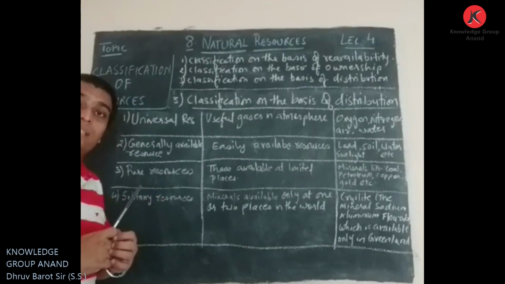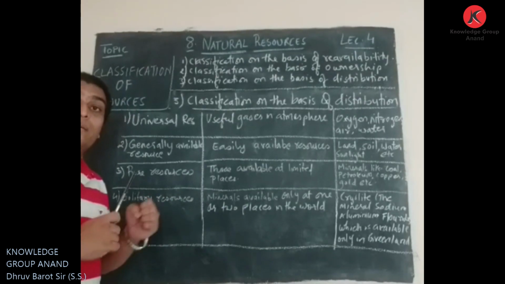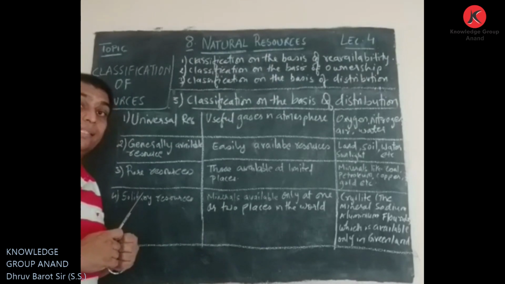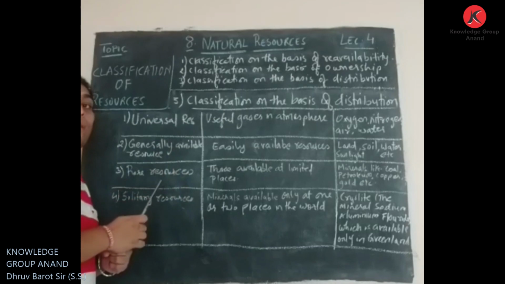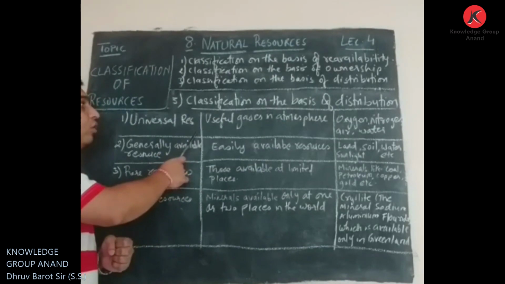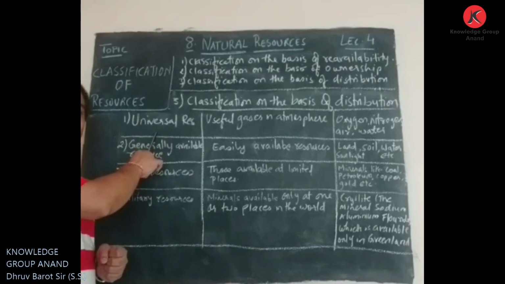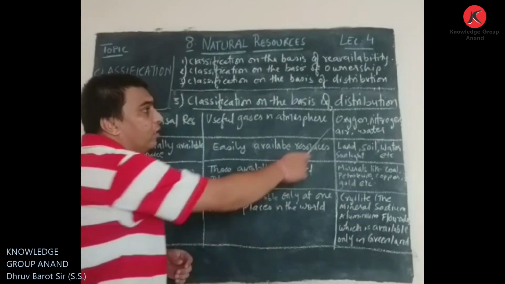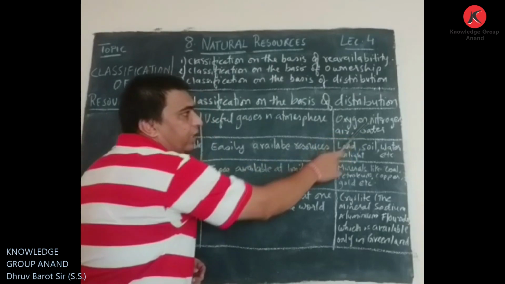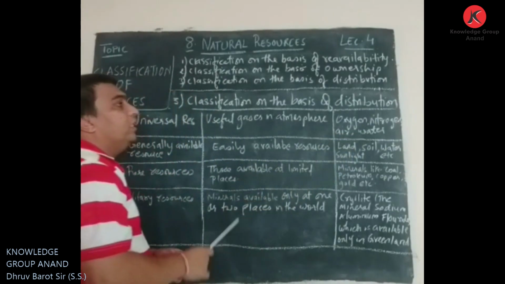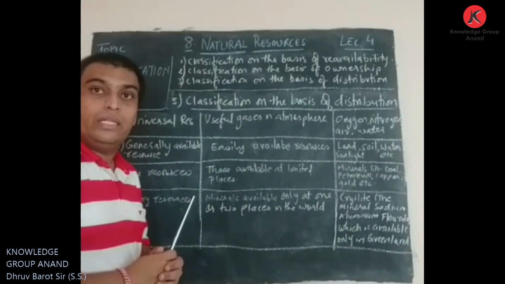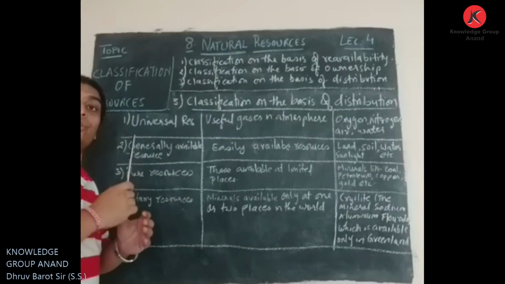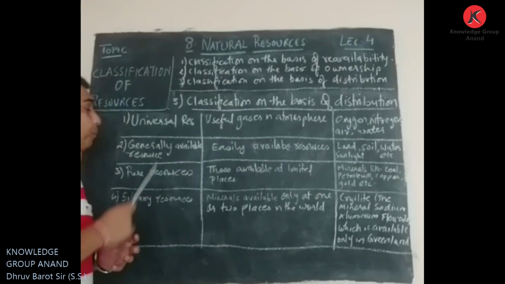Those gases come in our use, fulfil some or other needs, and are useful for our surviving as well. That resource is universal resource, right? The examples given are oxygen, nitrogen, air, water. Each and everything here is considered as a universal resource, right?